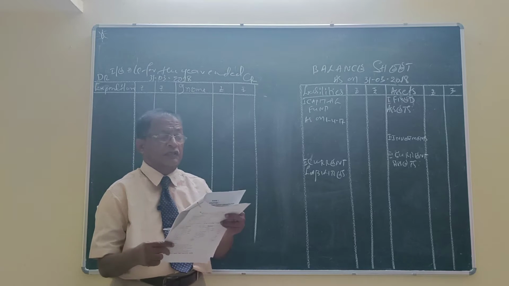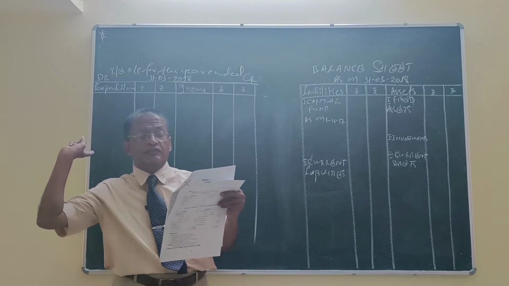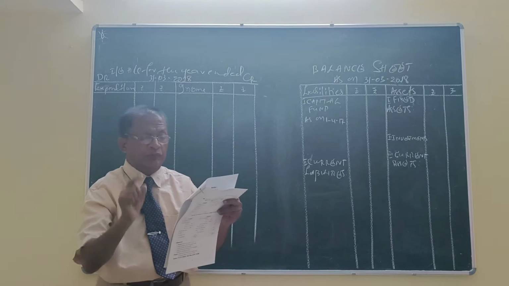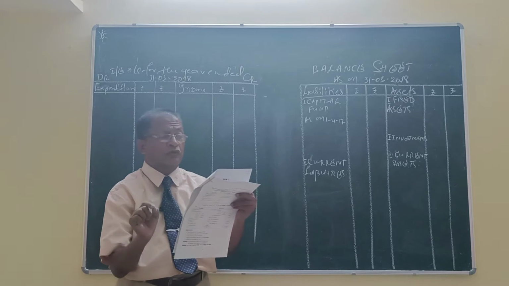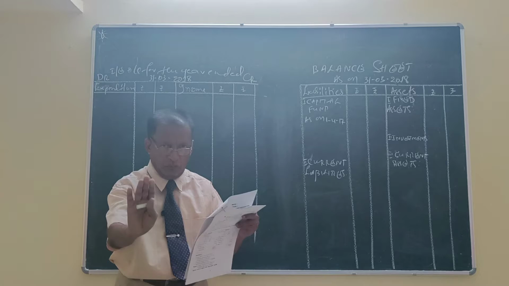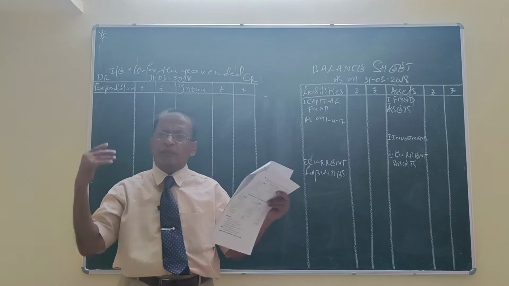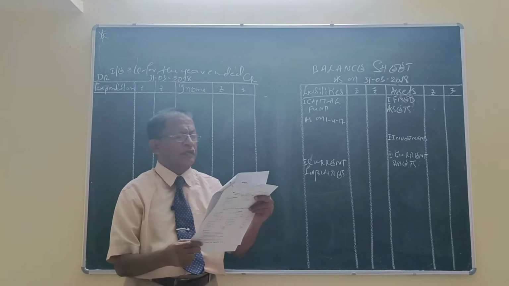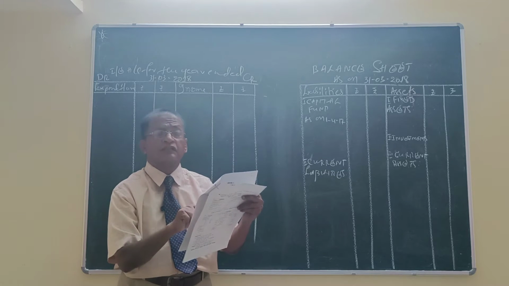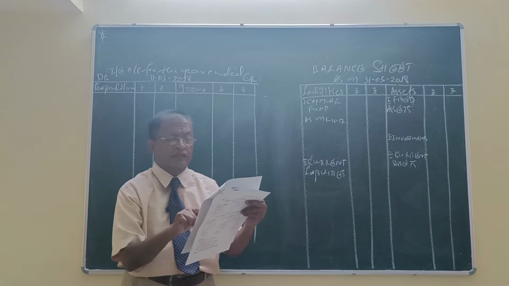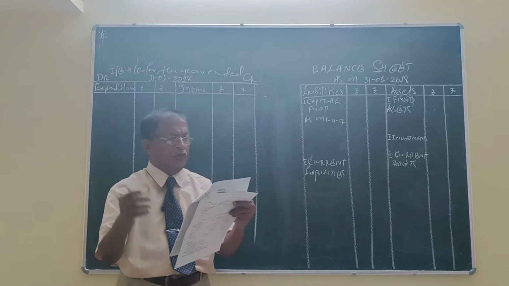Outstanding salary 3,200. It belongs to the previous year. And in the receipts and payments account, salary 2016-17 3,200, no difference, therefore it should be ignored because the previous year amount is paid and settled. Outstanding rent 800, and in the receipts and payments account 2016-17 800, no difference, therefore should be ignored.